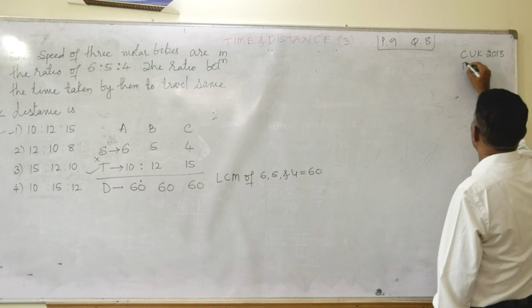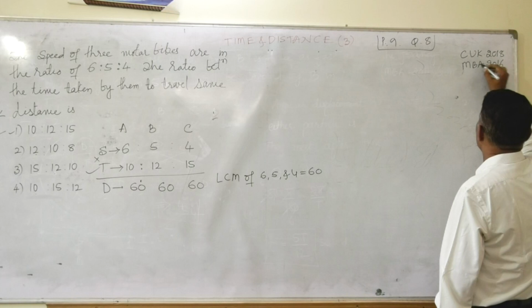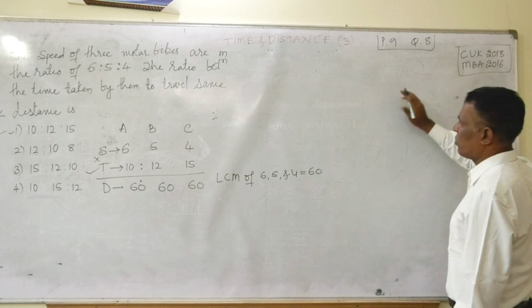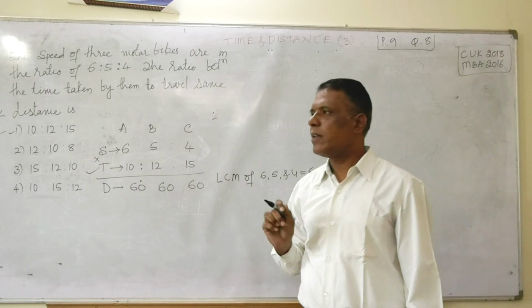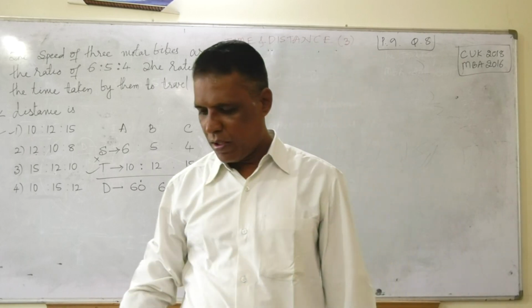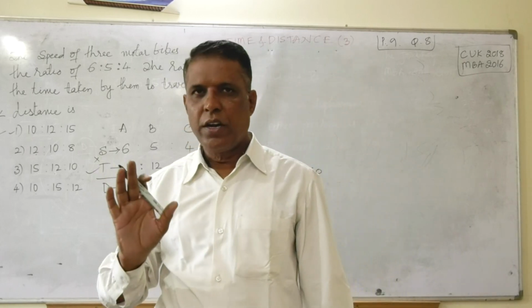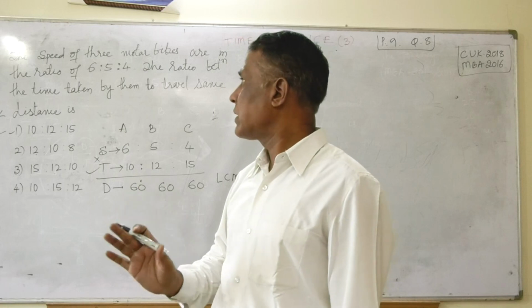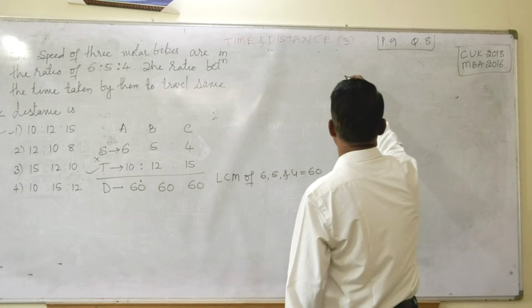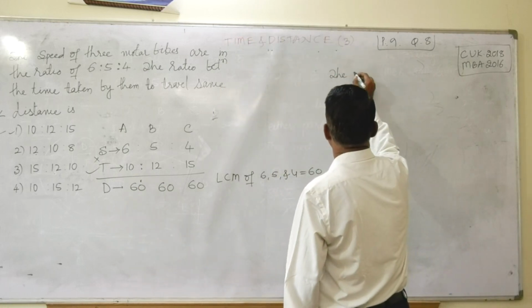CUK 2018 and MBA 2016. Okay, this question. What does it say? The speed of the 3 cars. I'll write it down: the speed of the 3 cars.